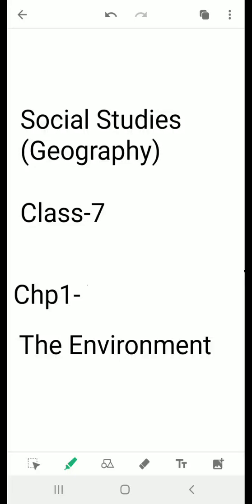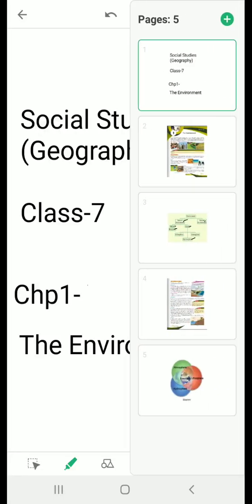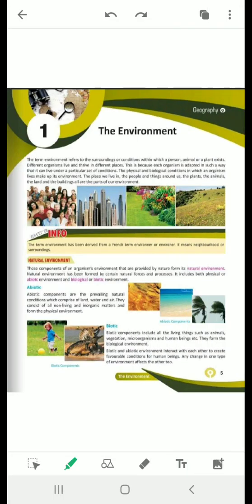Today we are going to learn about chapter 1, the environment of class 7 geography. So here you see the word environment means surrounding or condition in which a person, animal or plant lives or operates. It includes everything in and around the earth and how each of these elements affect the other.